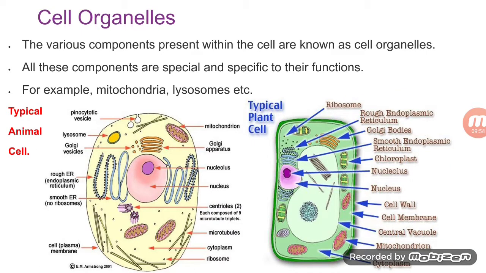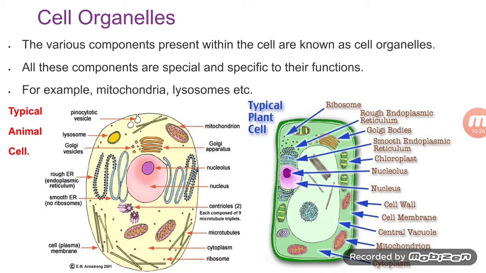Cell organelles. The various components present within the cell are known as cell organelles. All these components are spatial and specific to their function. That is, each and every organelle has some specific function. For example, we have discussed mitochondria, lysosome. You can see there's a diagram of a typical animal cell and plant cell.